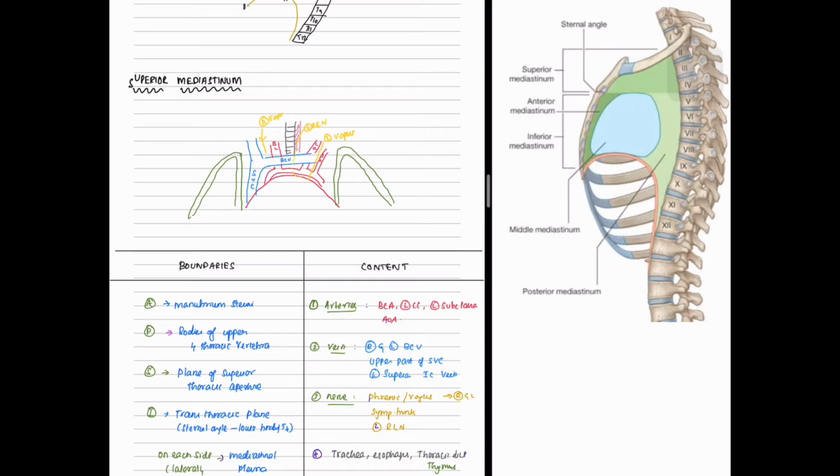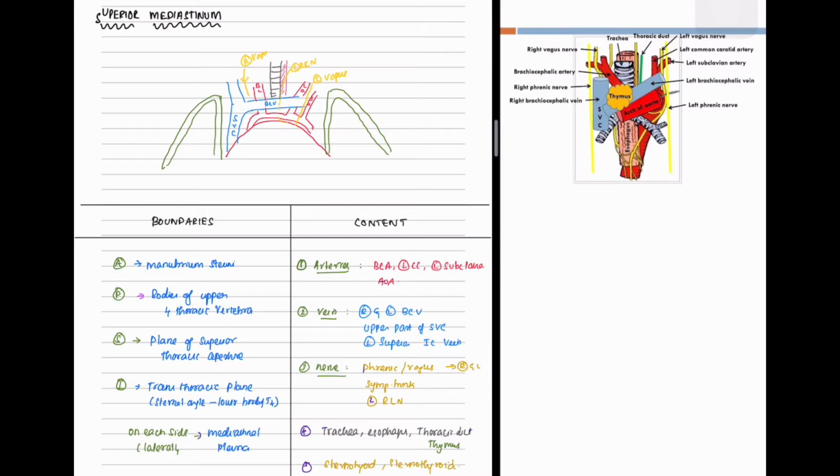Content of the superior mediastinum includes arch of aorta, brachiocephalic artery, left common carotid and left subclavian artery, and the veins include right brachiocephalic vein, left brachiocephalic vein, and the upper part of SVC, and phrenic nerve, vagus nerve, and recurrent laryngeal nerve, and other organs like trachea, esophagus, thoracic duct, and thymus, and muscles include sternohyoid and sternothyroid.